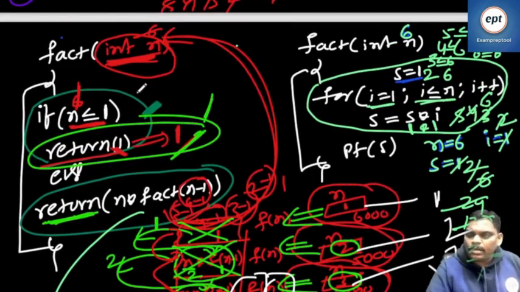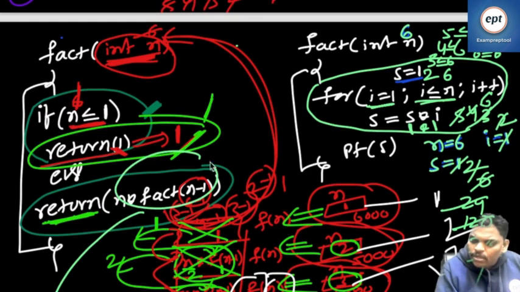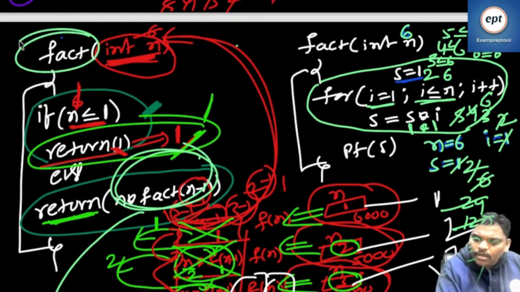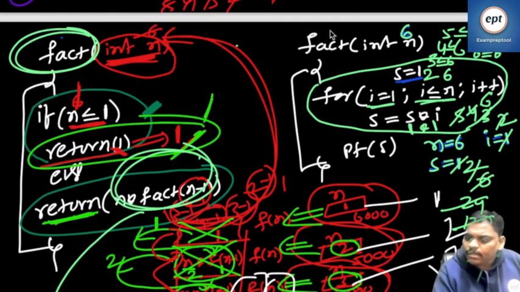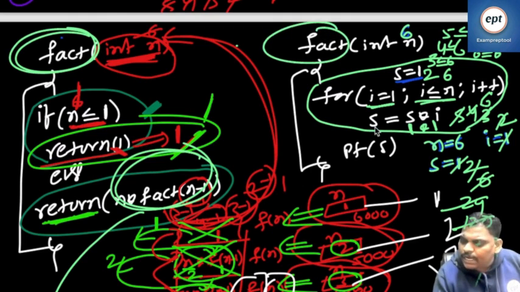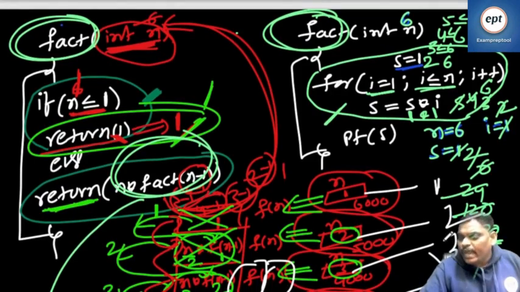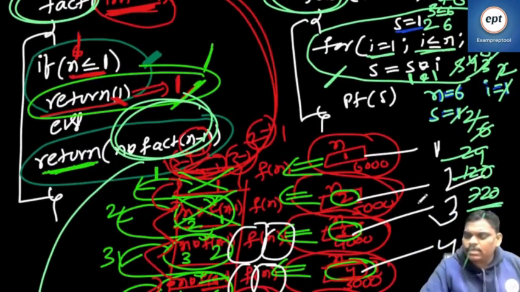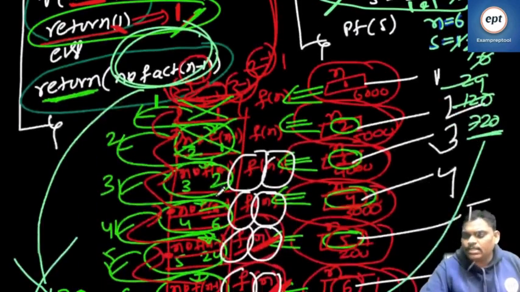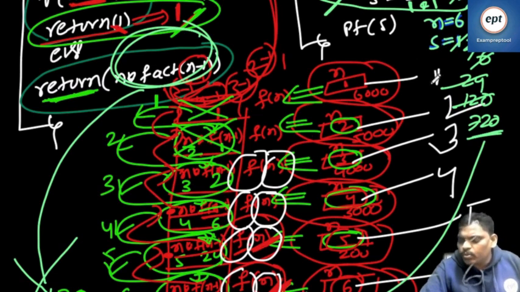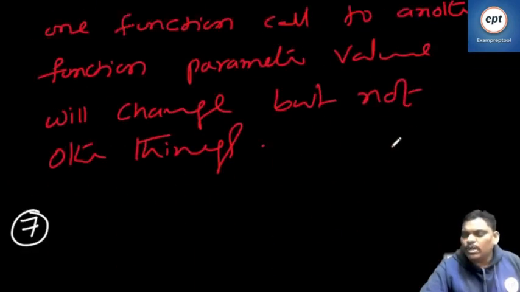This is the factorial recursive program. See this one? Fact calling fact. Recursion. But see, here fact is not calling inside fact. Inside fact, no fact is there. So non-recursion. Fact calling fact is called recursion. The purpose of this is I want to confirm to you, for every recursive program, a non-recursive program is possible.